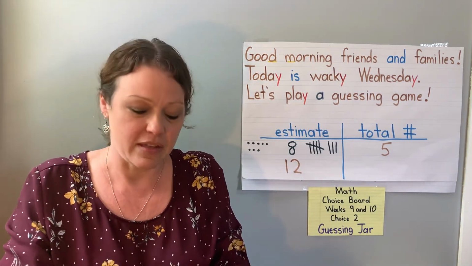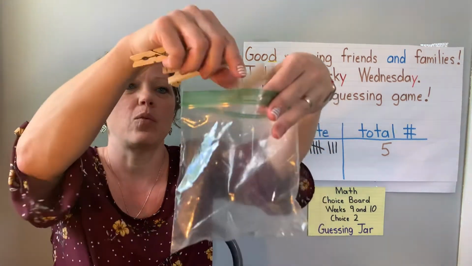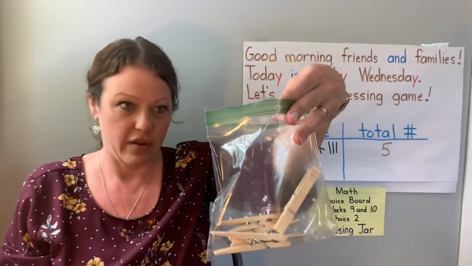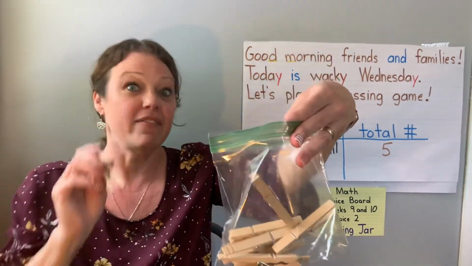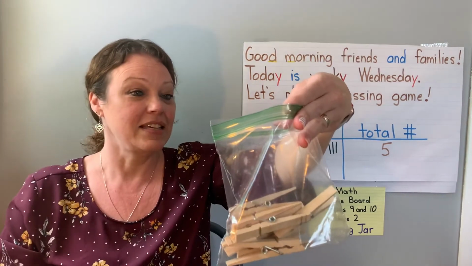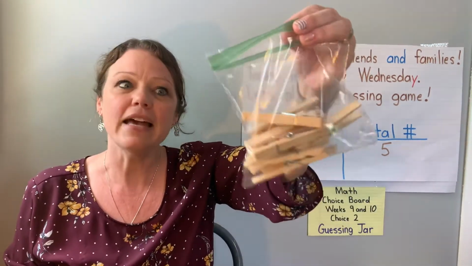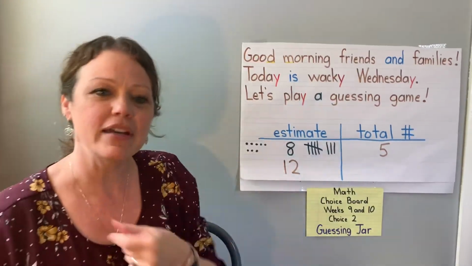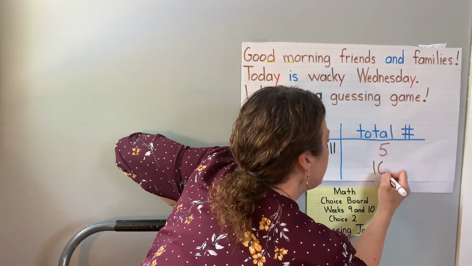We can count them. Let's see. Ready? 1, 2, 3, 4, 5, 6, 7, 8, 9, 10. 10. There are 10 clothespins. I was wrong again. All right. I keep guessing too high.